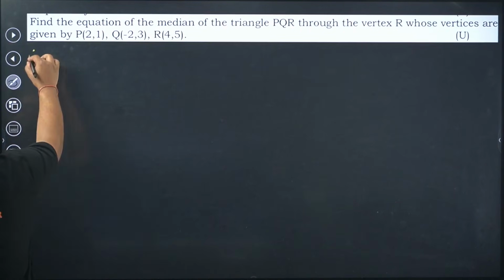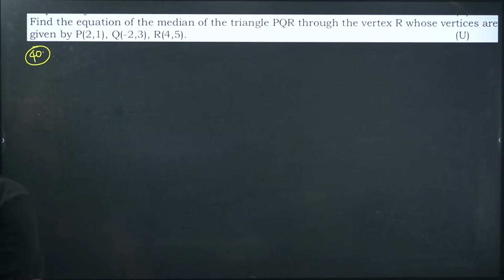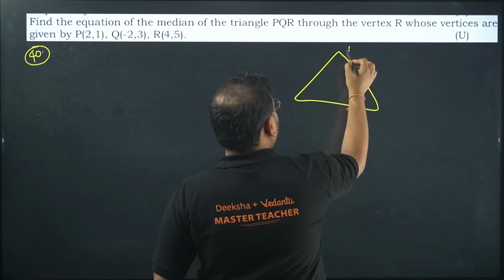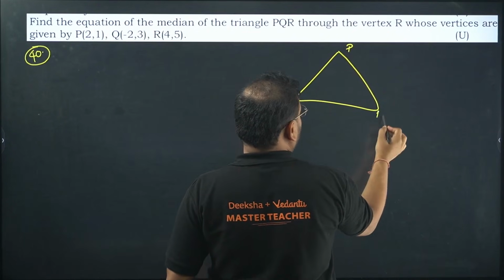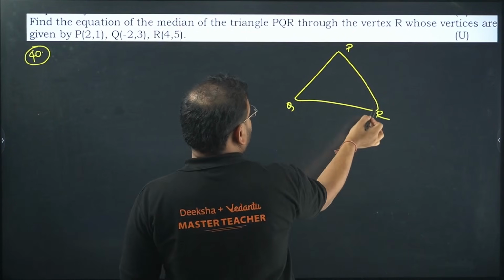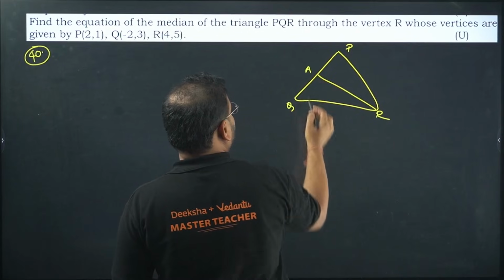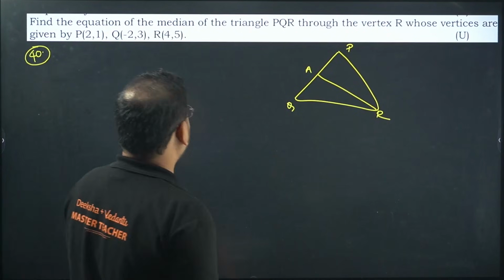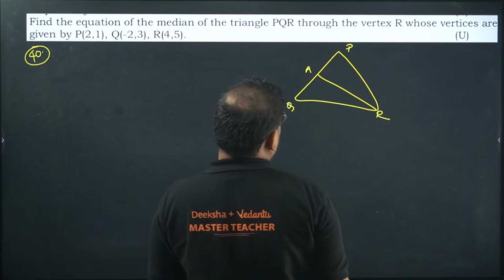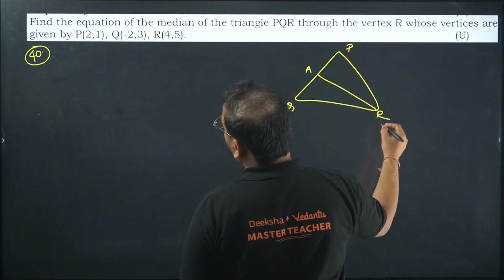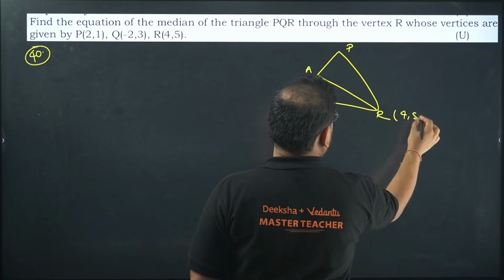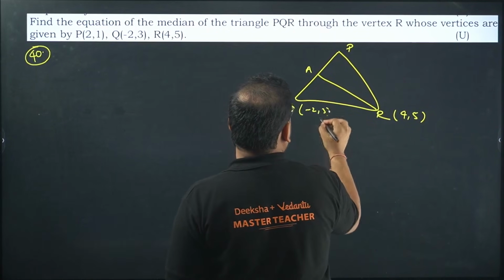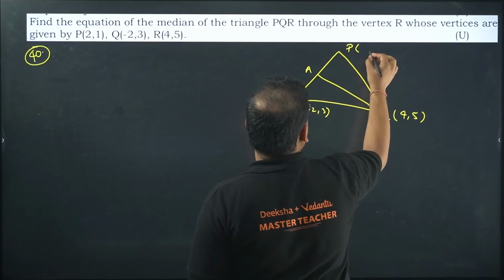40 now. 40th one. Find the equation of the median of triangle PQR through the vertex R, means this is the median. Let's say it is RA. Median is RA. I'm looking for the equation of this line. So do we have this? I need the coordinate of R, 4, 5, and the coordinate of this also I'll need. Q is what? Minus 2, 3. P is what? 2, 1.